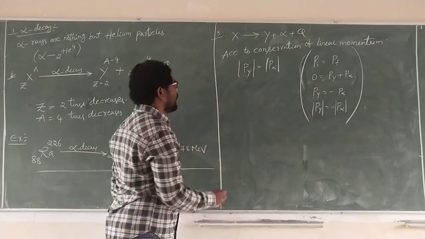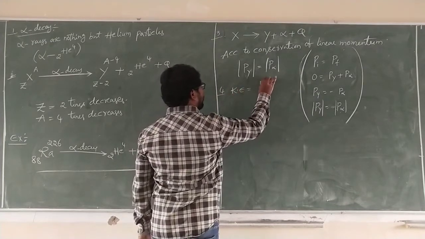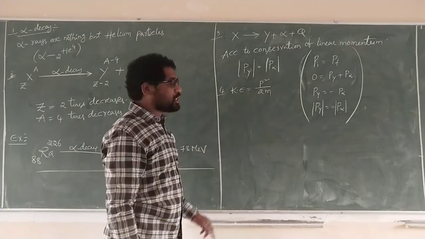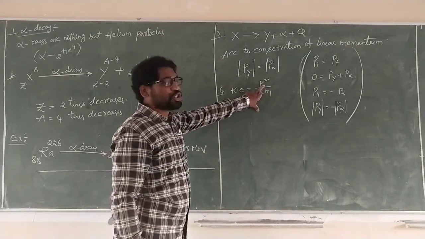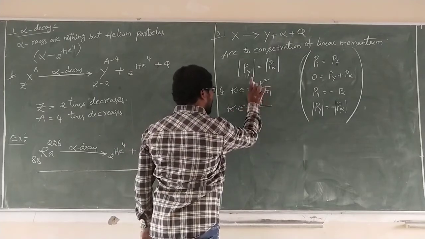Now, what is the kinetic energy? Kinetic energy is in the form of P square by 2m. With P constant, kinetic energy is inversely proportional to mass.